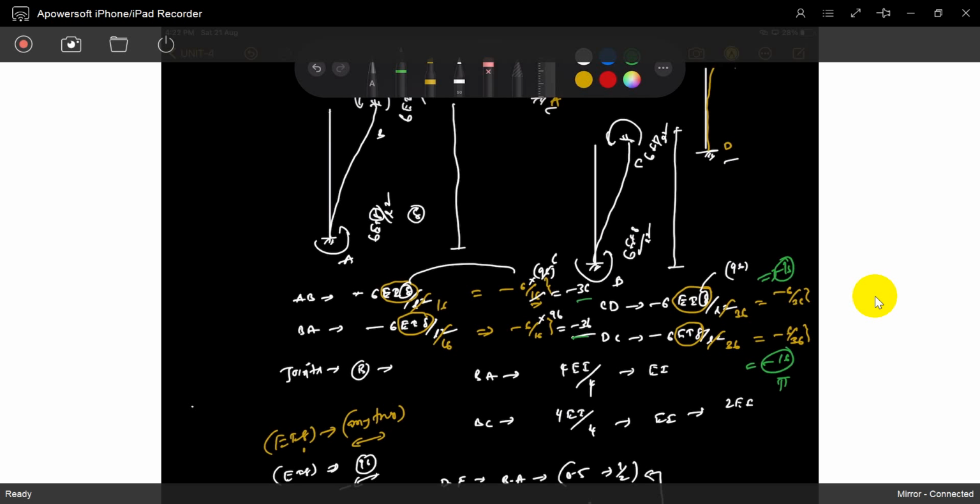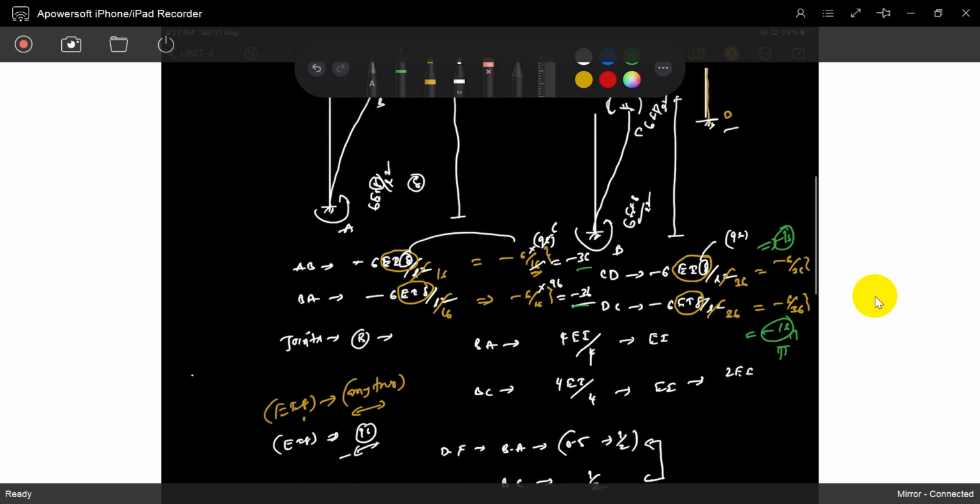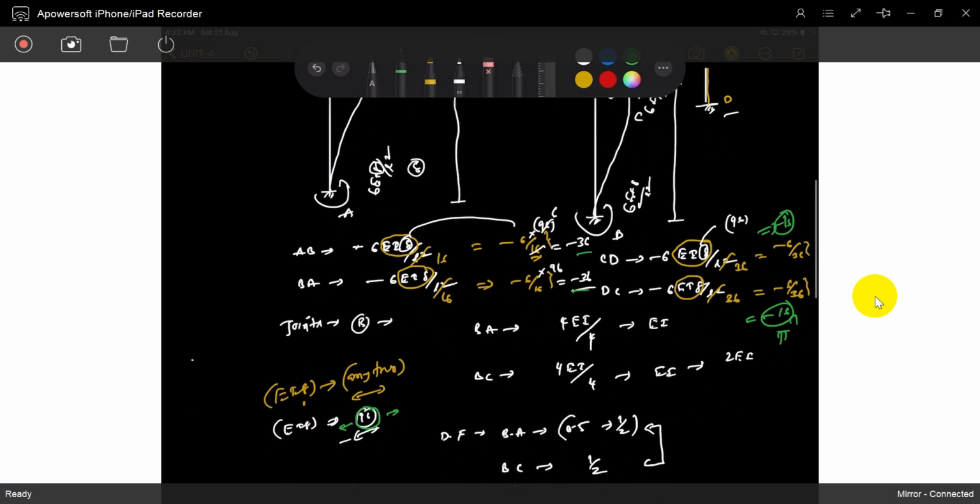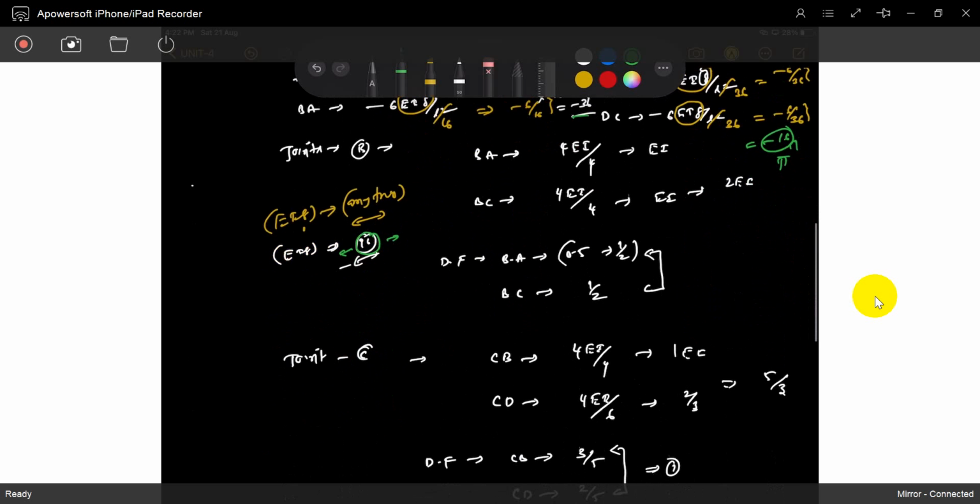So what I did, if you get a good value like 16 and 36, the distribution is easy. But how can you assume exactly 96? I didn't take 96. Once again I will adjust it.